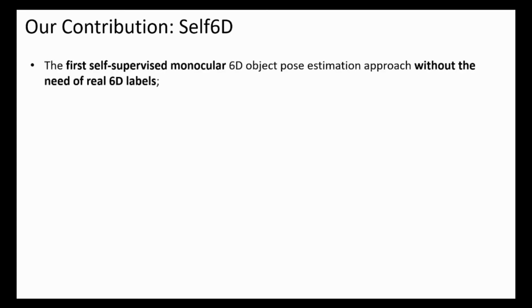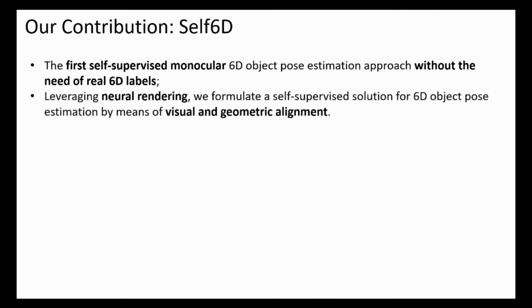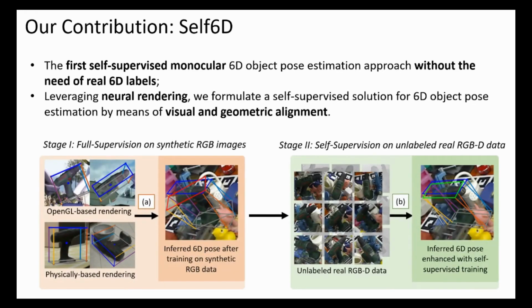We propose Self6D, a self-supervised learning approach to overcome the problem of lack of real annotations and the domain gap in monocular 6D object pose estimation. To the best of our knowledge, we are the first to explore self-supervised monocular 6D object pose estimation without the need of real 6D pose labels. Leveraging neural rendering, we formulate a self-supervised solution for 6D object pose estimation by means of visual and geometric alignment. Our approach can be summarized as based on two main stages.